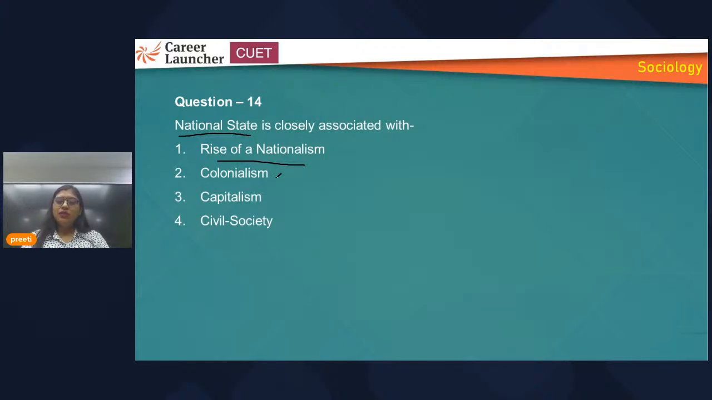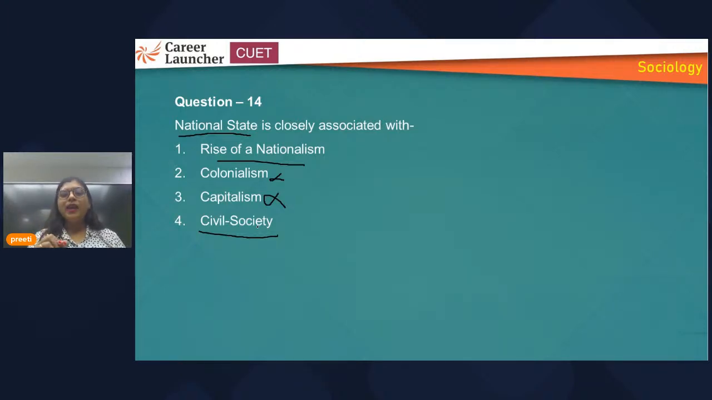Colonialism is not the answer because we know that it is not associated with colonialism. Capitalism is economic, related to the economy of a country or territory. So capitalism is an economic method, so it is also not associated. So what are we left with? We are left with civil society. Civil society means a society where people are living. So nation state is closely associated with civil society.